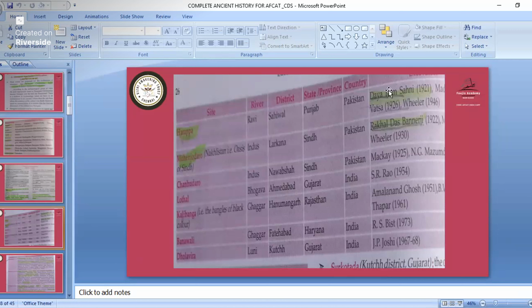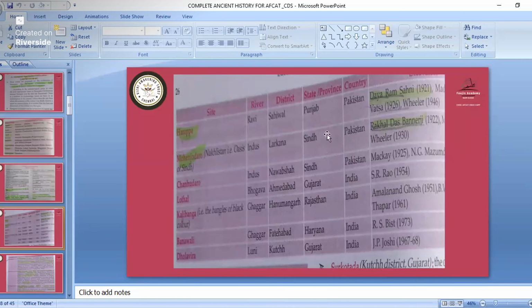Remember this year also. And Mohenjo-daro was excavated by Rakhal Das Banerjee in 1922. So remember this year also, they might ask.